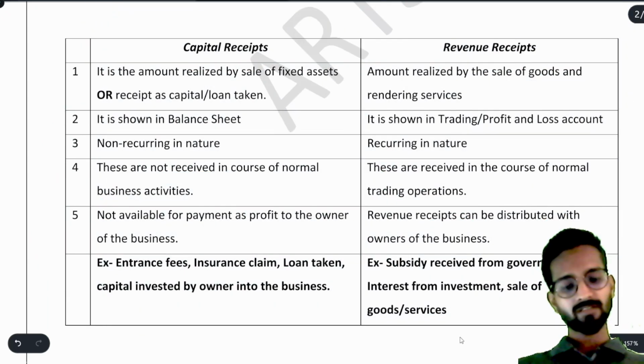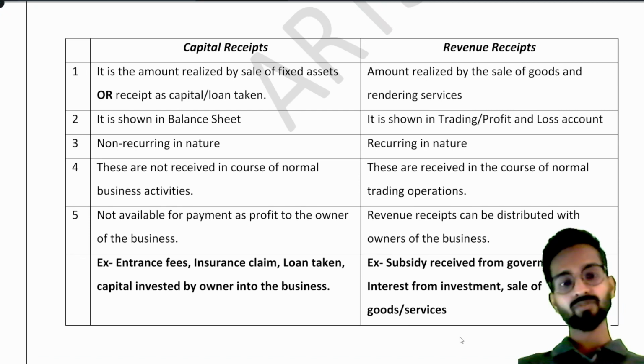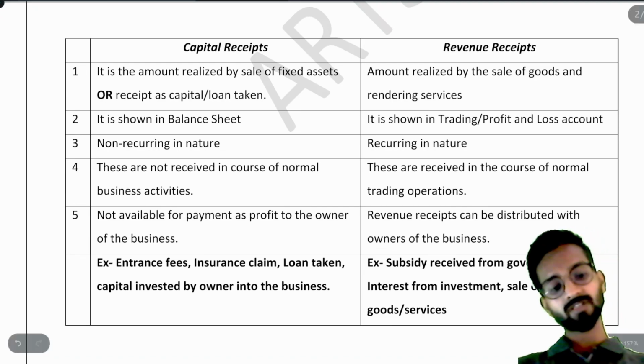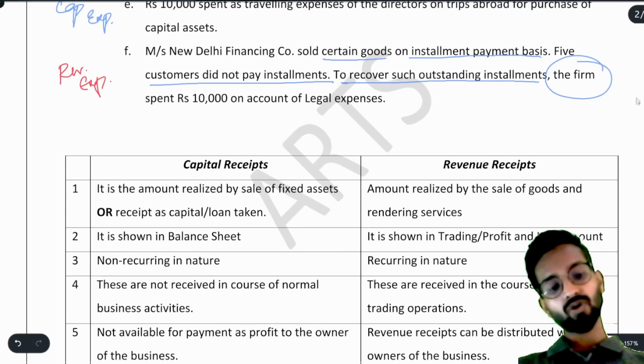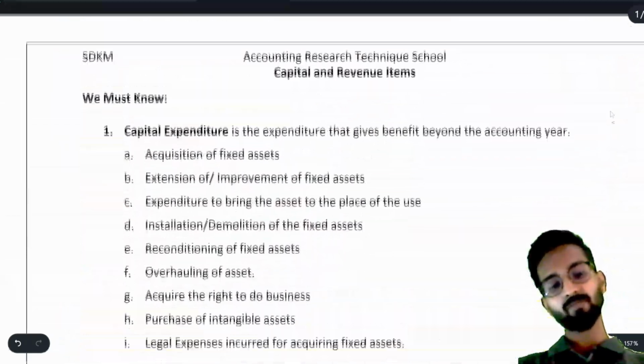See, these are small topics. Capital items, revenue items, provisions, reserves. These all help us to understand and prepare final accounts in a much better manner. We should be thorough with these topics so that in future, whenever we are studying accountancy, these topics will help us to understand the questions and detailed concepts in a beautiful manner.